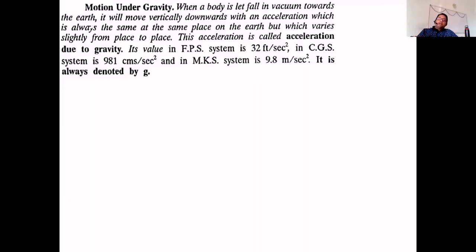You have a stone and you project it vertically upwards. This is also called the vertical motion, and this motion is totally under gravity because when you provide the initial velocity to throw a stone vertically upwards, then now it is moving only under the gravitational force of the earth. So that's why this is called the motion under gravity.